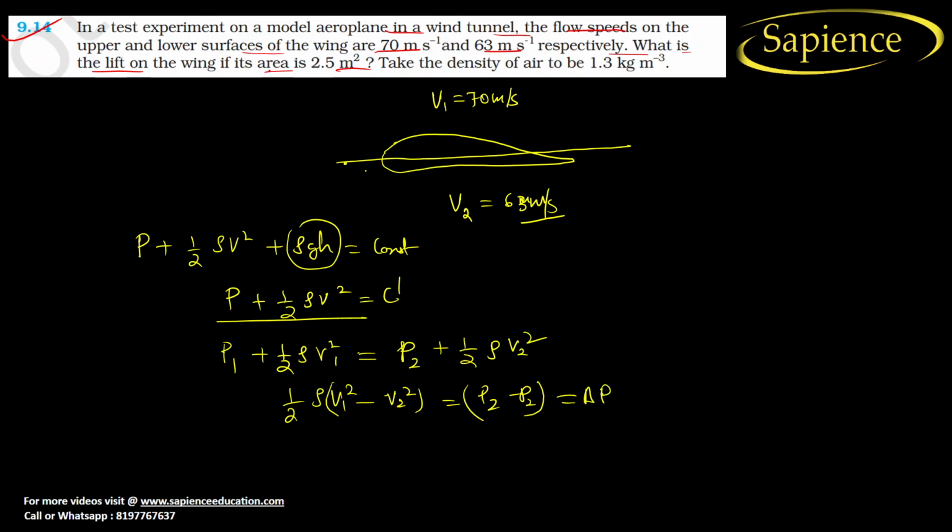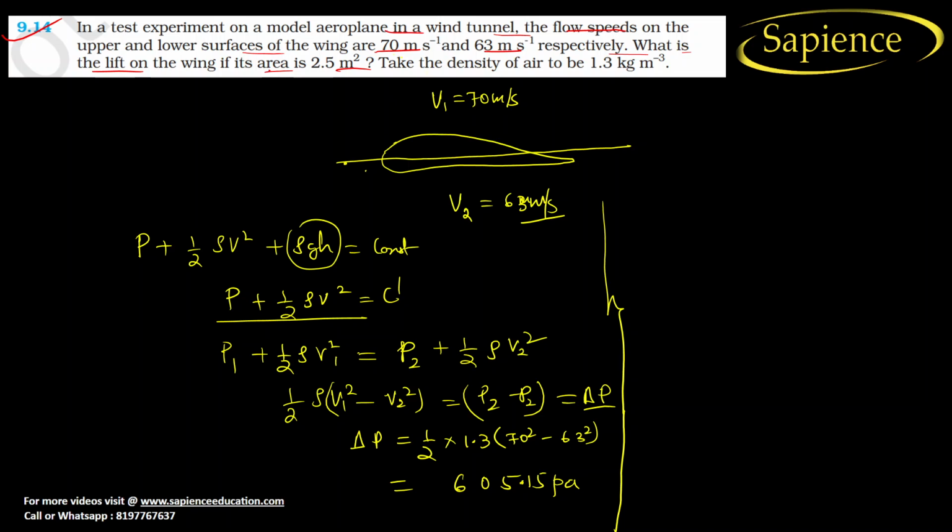So if you calculate it, the pressure difference is equal to 1 by 2 into rho, where rho is the density of air, given as 1.3 kg per meter cube, into (70 square minus 63 square). When we calculate it, we get a pressure difference of 605.15 Pascal.